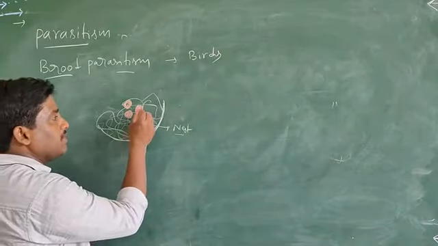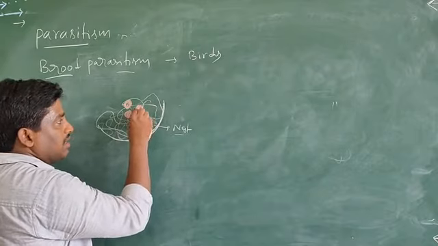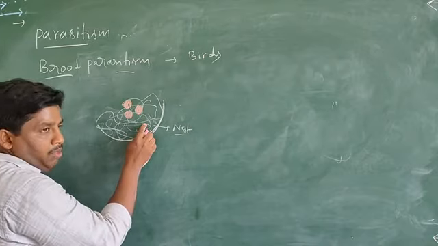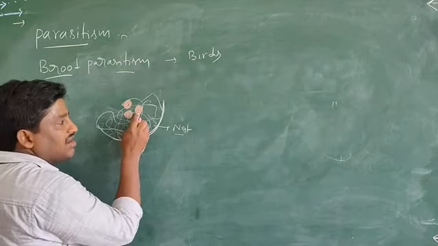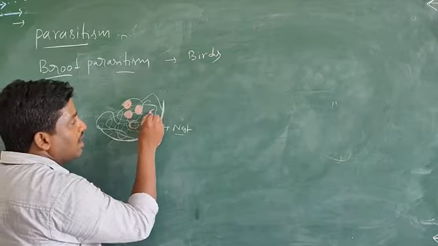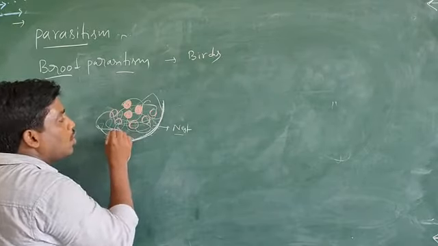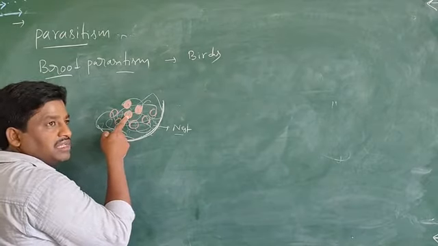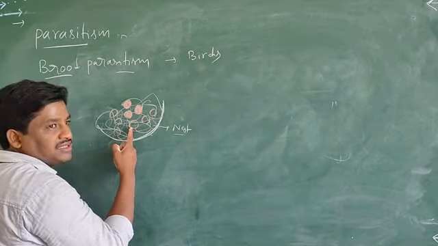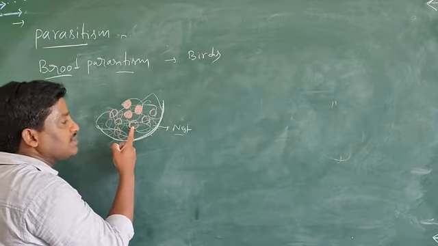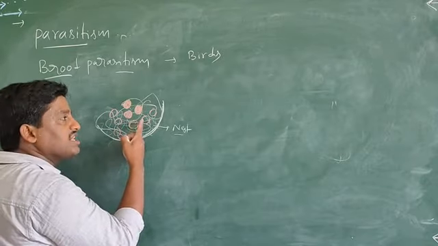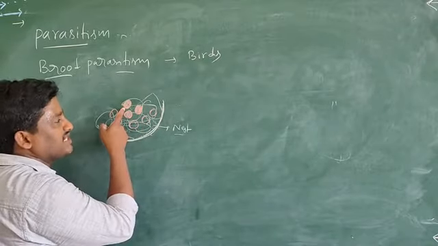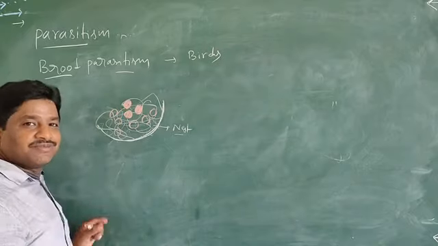So the parasitic bird lays eggs in the nest. These eggs resemble the host eggs. The parasitic eggs resemble the host eggs in marking, size and color, the same as the host organism's eggs.